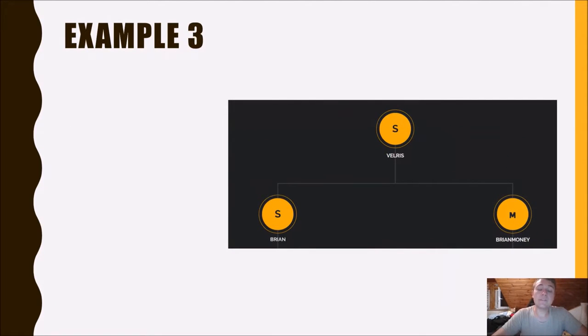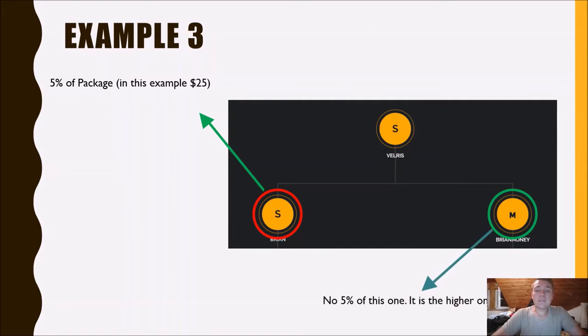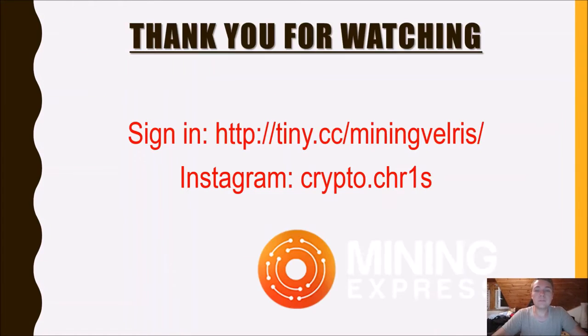But if on the left side and on the right side are different packages, so in this example, left standard and right master, you only get 5% of standard and not of the master, because master is the highest one of both and standard is the lower one, so you get only 5% of standard.